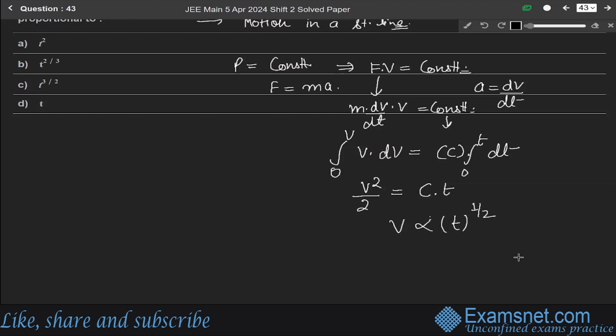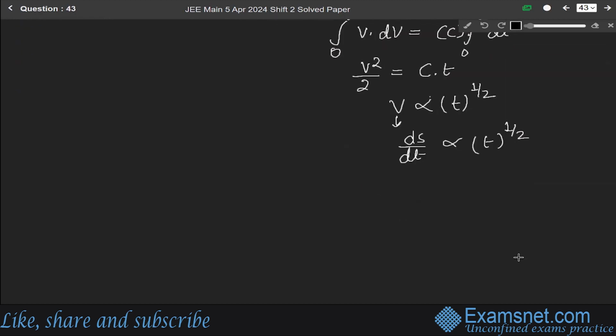This is velocity, meaning the rate of change of position. So we can write velocity as ds over dt, the rate of change of distance or displacement, which is directly proportional to t to the power 1 by 2. Now integrating again, the integral from 0 to s of ds equals some constant k times the integral from 0 to t of t to the power 1 by 2 dt.